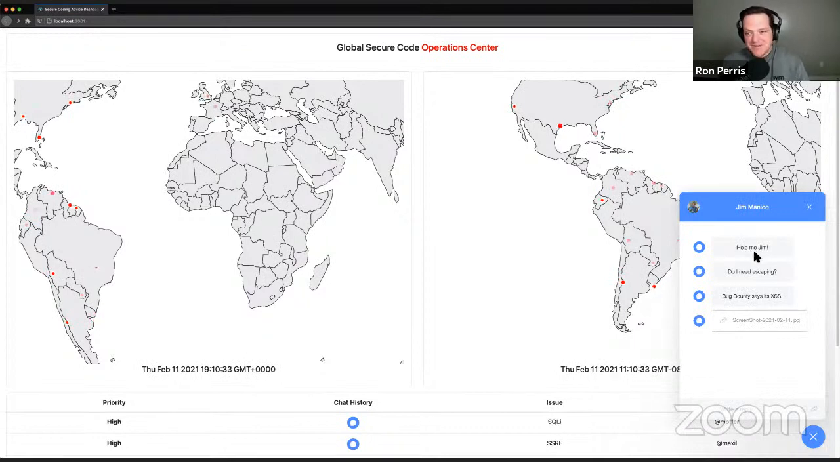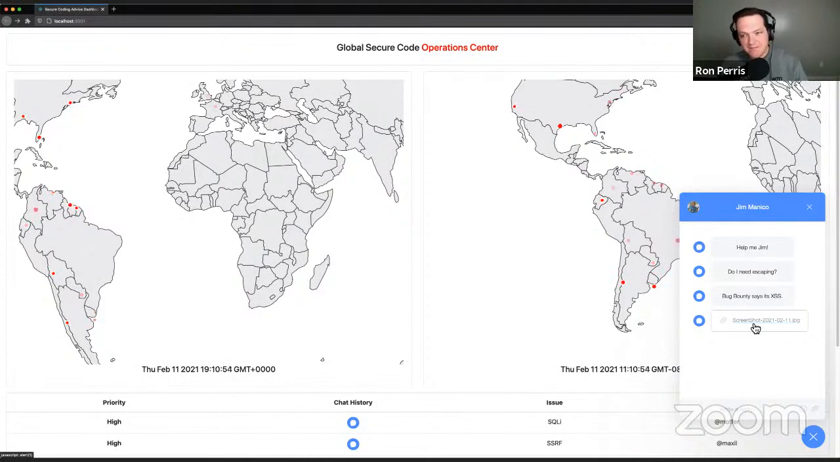This is coming from somebody out there on the internet. They want to know if they need escaping, which I've heard about as a security control. Sometimes you need it. He's saying that a bug bounty said he possibly has cross-site scripting, and it has an accompanying screenshot. So we can take a look at the screenshot and see exactly what they're dealing with.